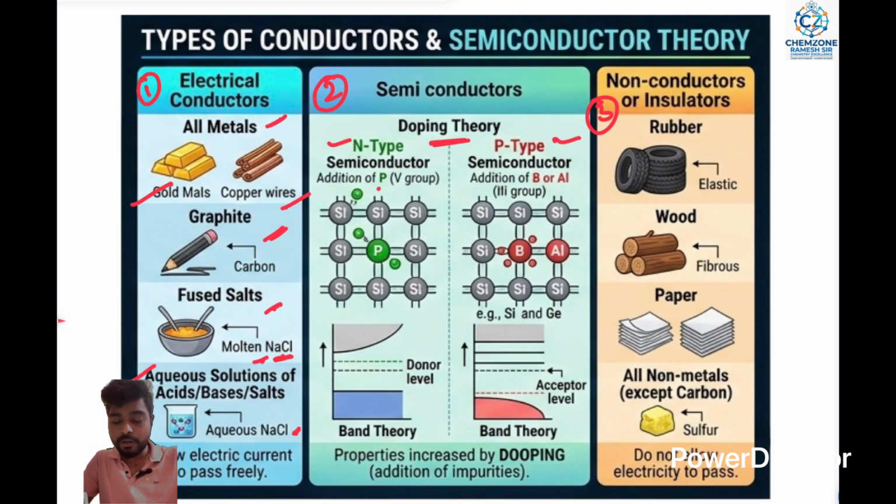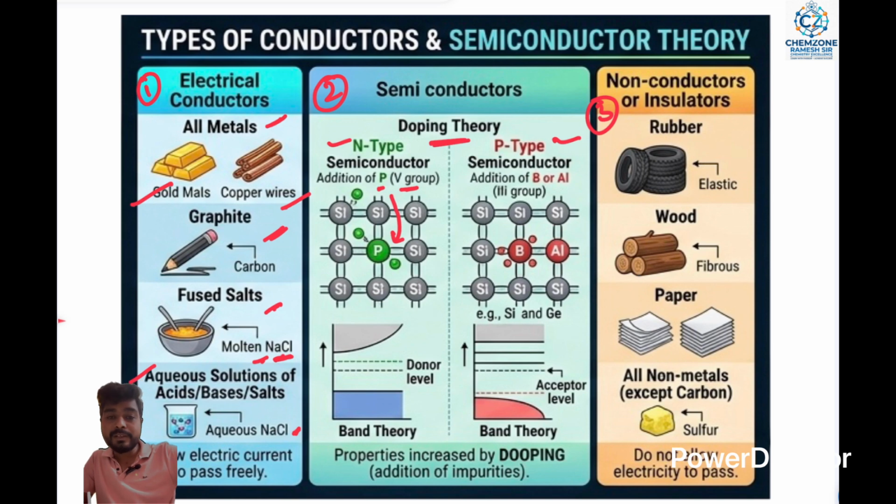So for N type, phosphorus is added from the fifth group. Phosphorus is added at the center point of the structure, where nine positions are present, 1, 2, 3, 4, 5, 6, 7, 8, 9. So that is the N type semiconductor, and then the P type.